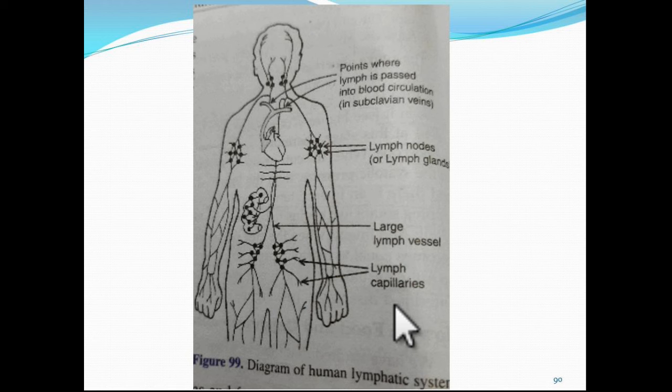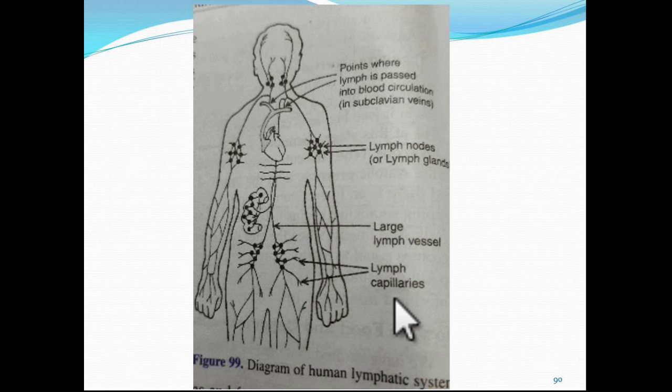Now, coming to the first thing, lymph capillaries. Before this, about the human lymphatic system: this is a system of tiny tubes called lymph vessels or lymphatics and lymph nodes or lymph glands in the human body which transports a liquid called lymph from the body tissues to the blood circulatory system. And this lymphatic system consists of the following parts: lymph capillaries, larger lymph vessels, lymph nodes or lymph glands, and lymph. Now children, the first thing which I told you, lymph capillaries. These are tiny tubes which are present in the whole body. You can see in the diagram, they are present everywhere in the whole body, just like blood capillaries.